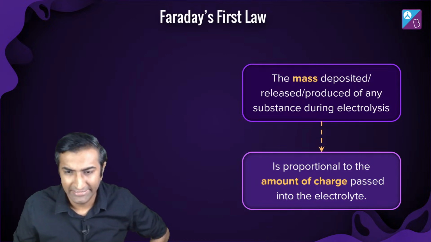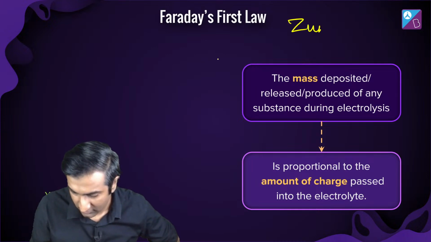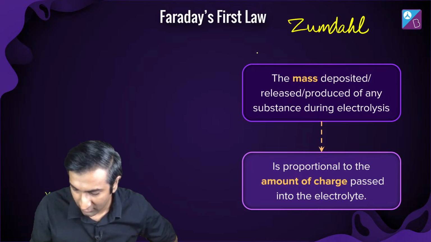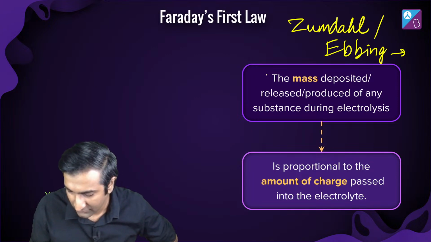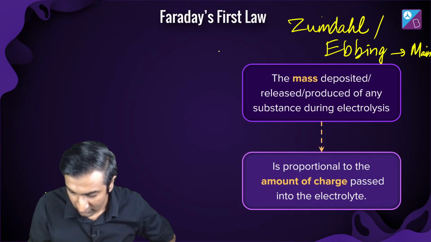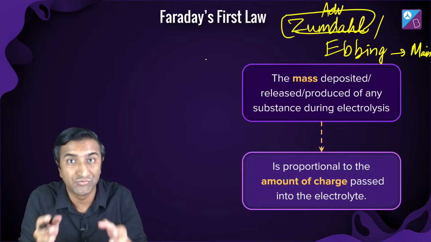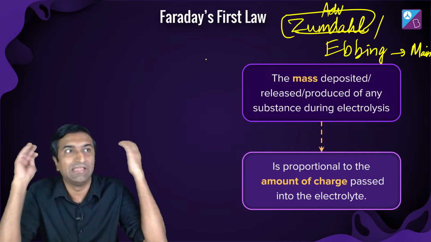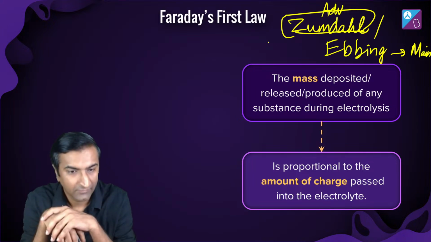This chapter is not in JEE, Hello World. This chapter is in Zumdahl. Please read it from there. Or for Ebbing. Zumdahl is for JEE Advanced. Ebbing is for JEE Main. Okay? But Zumdahl can also be used for JEE Advanced, but know where to stop. ज़्यादा पढ़ोगे तो दिमाग में ये क्या है? थोड़ा एक्स्ट्रा है Zumdahl में. Questions wise at least. ठीक है?